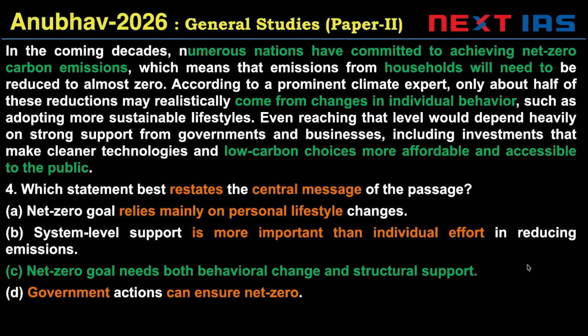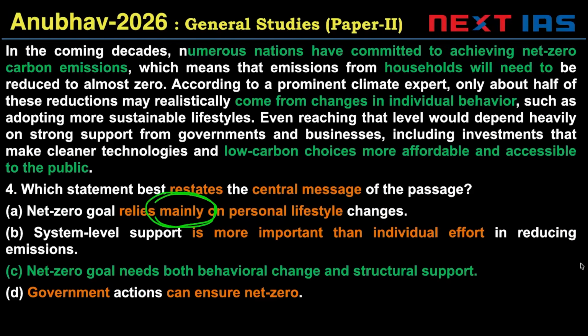So A says net zero goal relies mainly on personal lifestyle changes. So if you notice, net zero means that emissions will need to be reduced to almost zero. This does not mean net zero goal relies mainly on personal lifestyle changes. There are two reasons why "mainly on personal lifestyle changes" is incorrect. One is because "mainly" here is implying that other factors don't play a role, and it's not the best main point of the author.